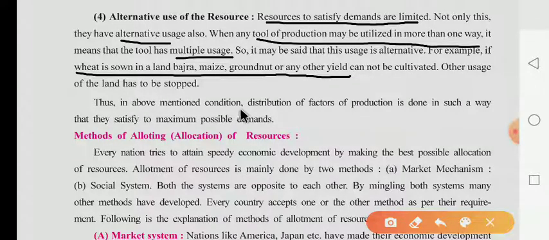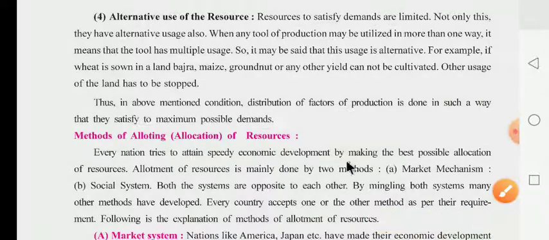Thus, in the above mentioned condition, the distribution of factors of production is done in such a way that they satisfy the maximum possible demand. Now what happened there? They say that the distribution of the factors of production is done in such a way that they satisfy the maximum possible demands.